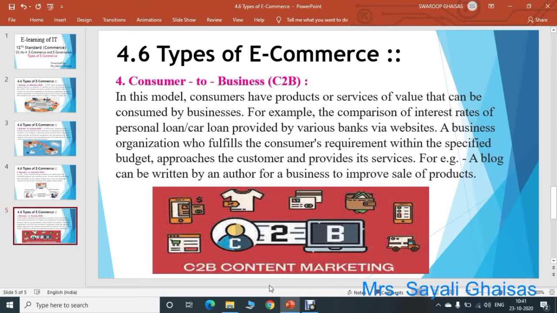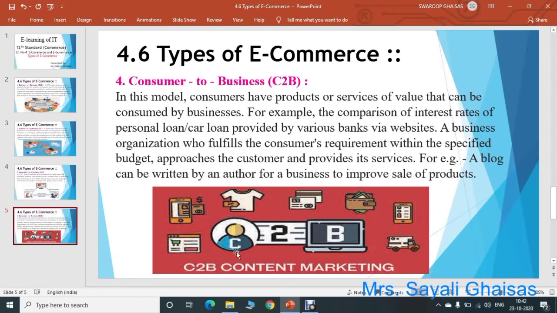products. See here, suppose you have started writing a blog, and your site has become more popular, your blogs are getting more popular, and you advertise different products from certain organizations in your blog. Then that will help those organizations to improve the sale of their products. This is an example of C2B, within which content marketing is there.